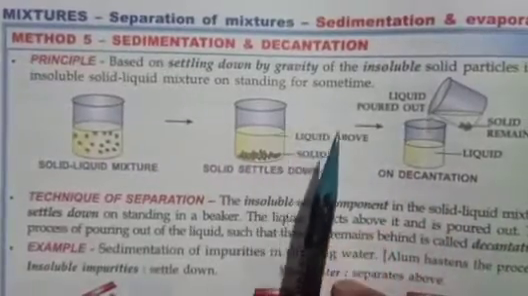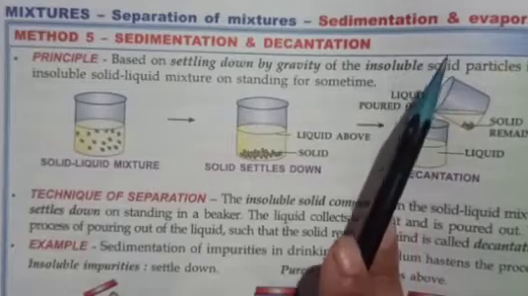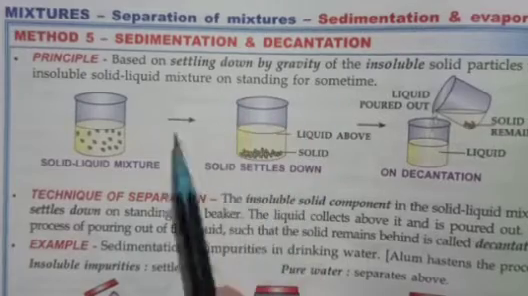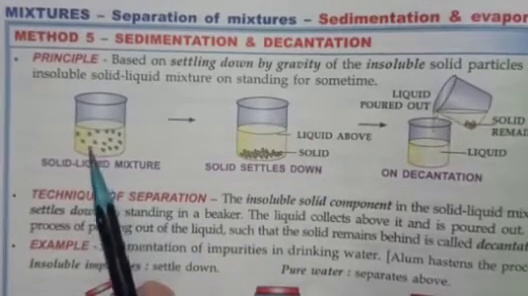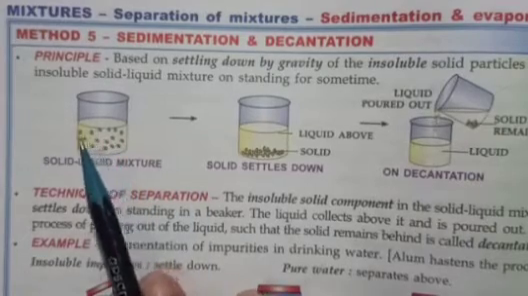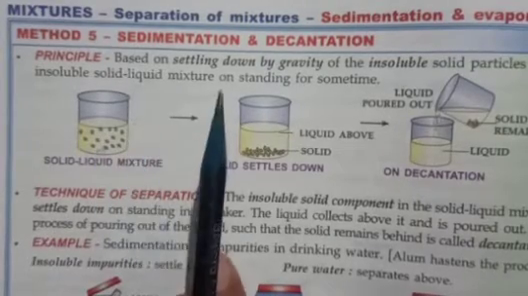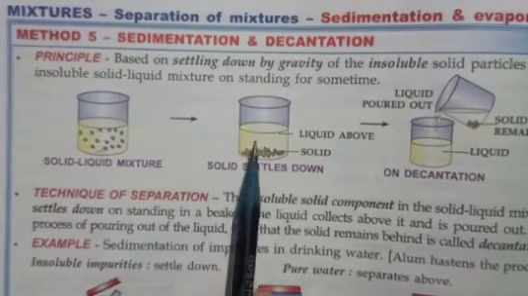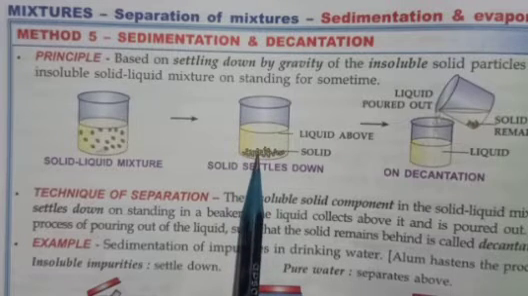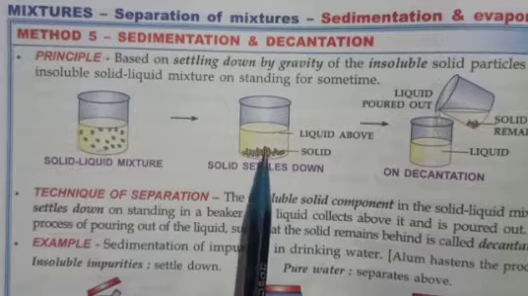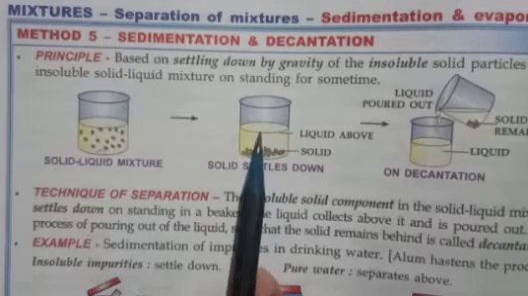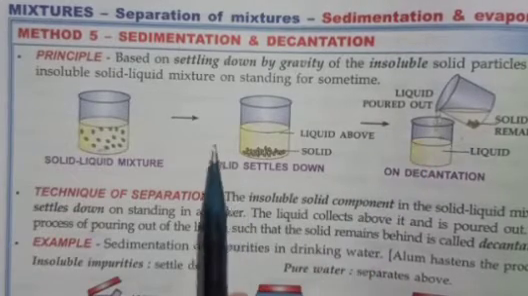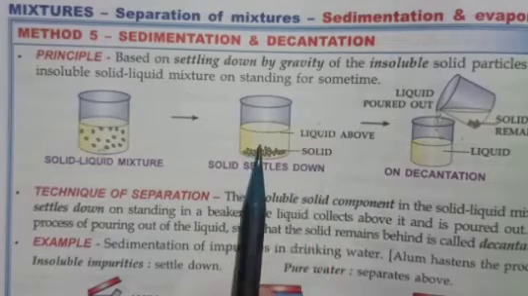Now, students, then comes sedimentation and decantation. This is used for separating solid-liquid mixtures. Here you can see a solid-liquid mixture, and it is kept aside for a few minutes or a few hours. The insoluble impurities start settling down at the bottom, and then the clear liquid above is collected in another container. This is how sedimentation and decantation are used.